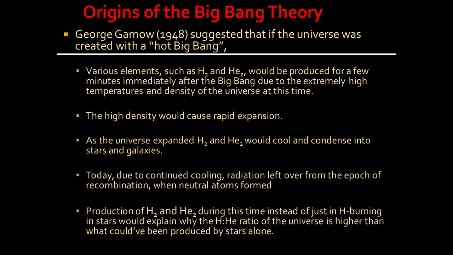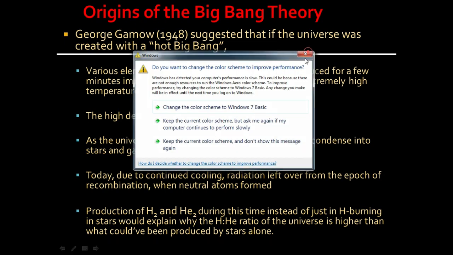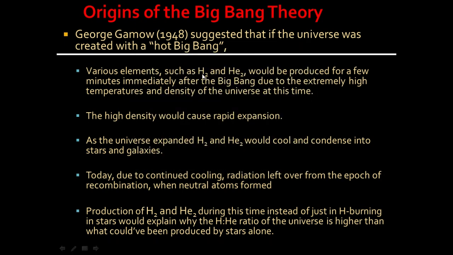Here is a history of the Big Bang. So how are molecules created? George Gamow in 1948 suggested that the universe was created with a hot Big Bang. You know, the various elements such as hydrogen and helium. Hydrogen and helium. You most think that the Big Bang theory is how this world was formed, right? How this galaxy and this surrounding were formed.